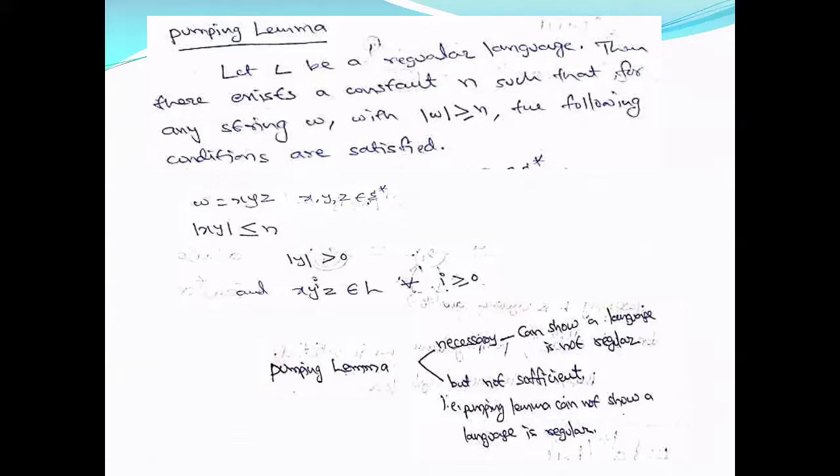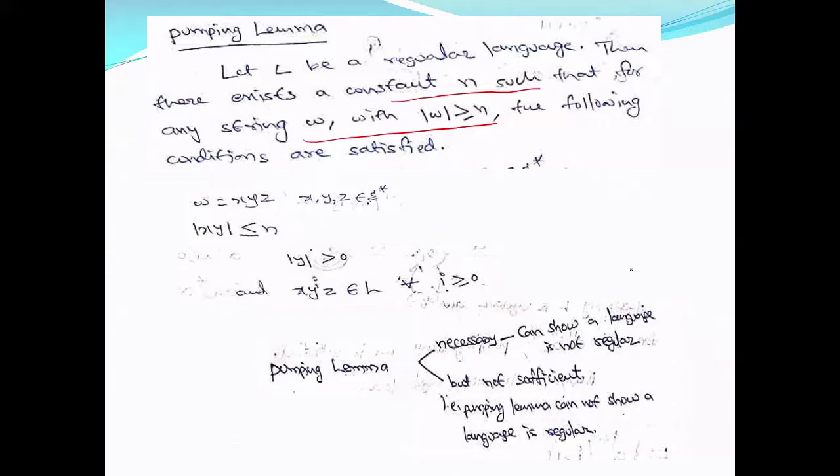If L is a regular language, then there exists a constant n. So pumping lemma says that for a regular language L, there is an integer n such that if you take any string whose length is greater than or equal to n, then the following conditions are satisfied. This is applicable only for strings of length greater than or equal to the constant defined by the pumping lemma.